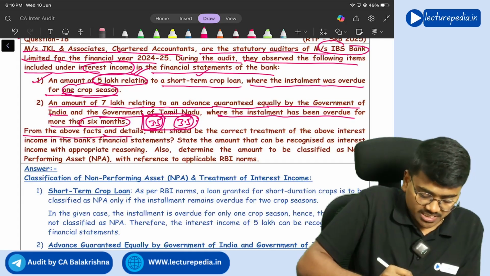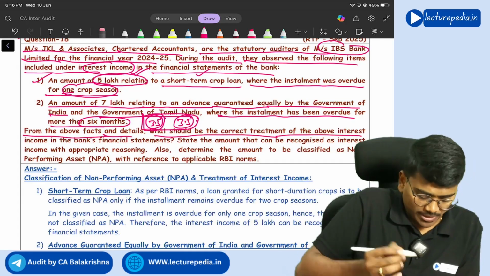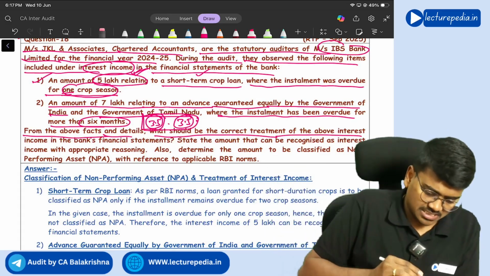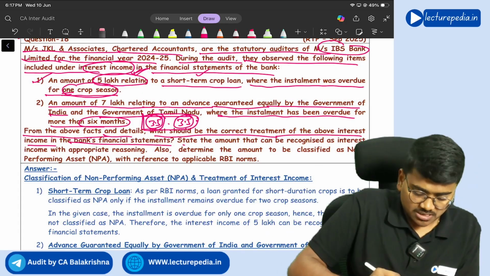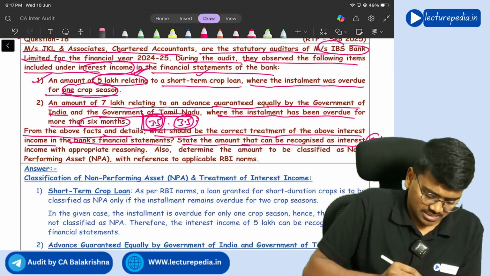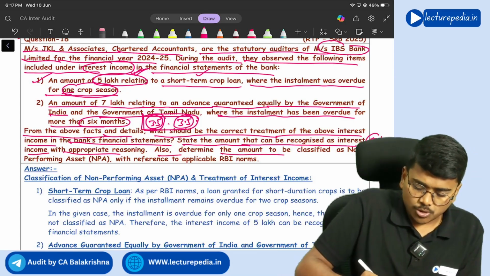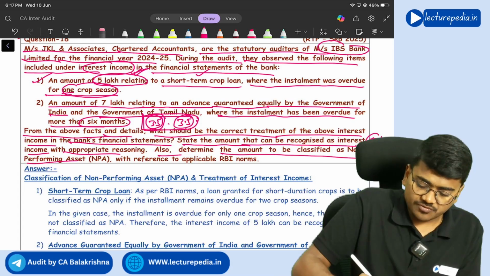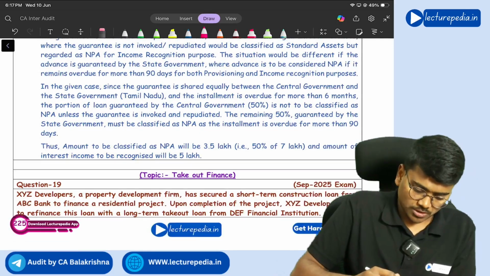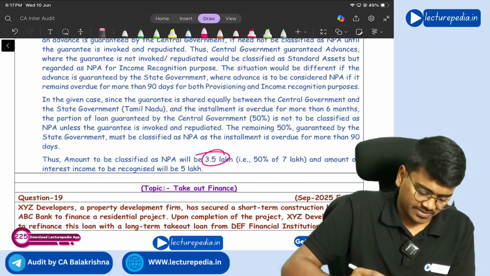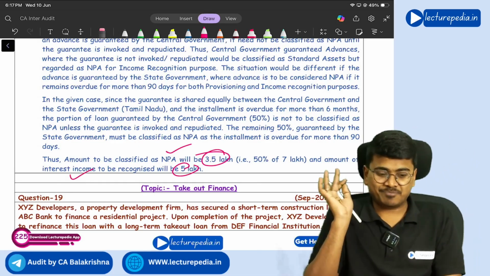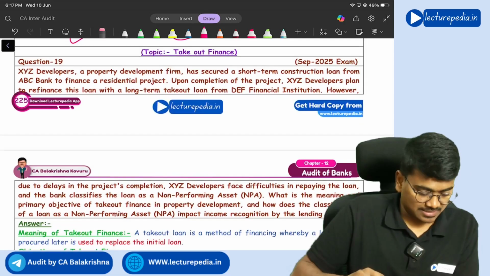From the above facts and details, what should be the correct treatment of above interest? See, 5 lakh can be recognized as income and 7 lakh should not be recognized as income in the bank's financial statements. State the amount that can be recognized as interest income. You can recognize 5 lakhs as interest income with appropriate reasoning. Also determine the amount to be classified as NPA. You need to classify 3.5 lakh as NPA with reference to applicable norms. So 3.5 lakh should be classified as NPA. 5 lakh should be recognized as interest income. Got it? Yes, sir. Got it, sir.